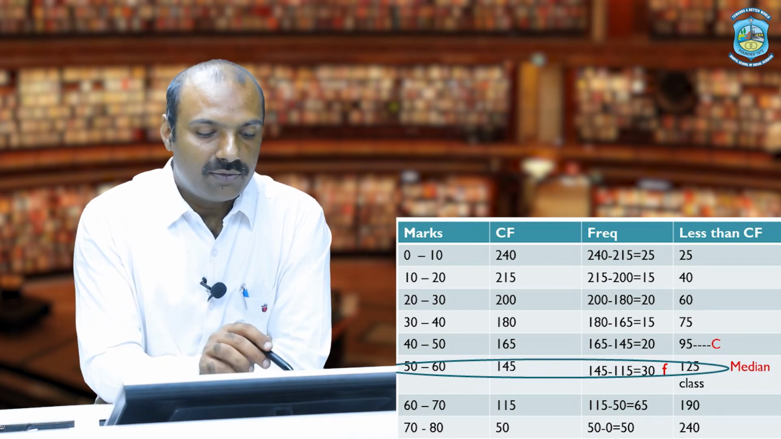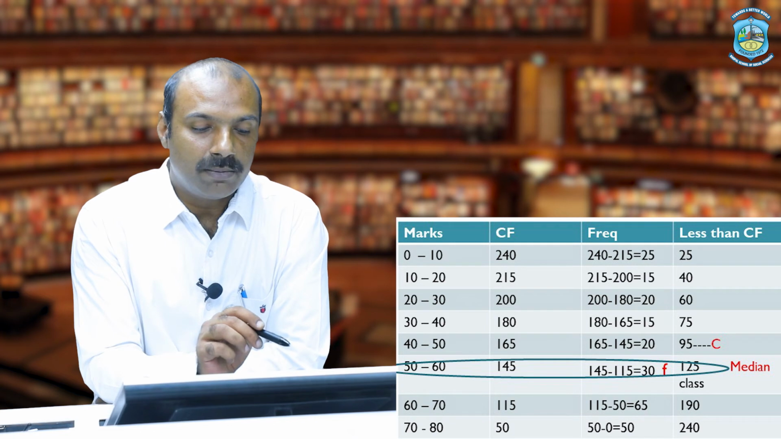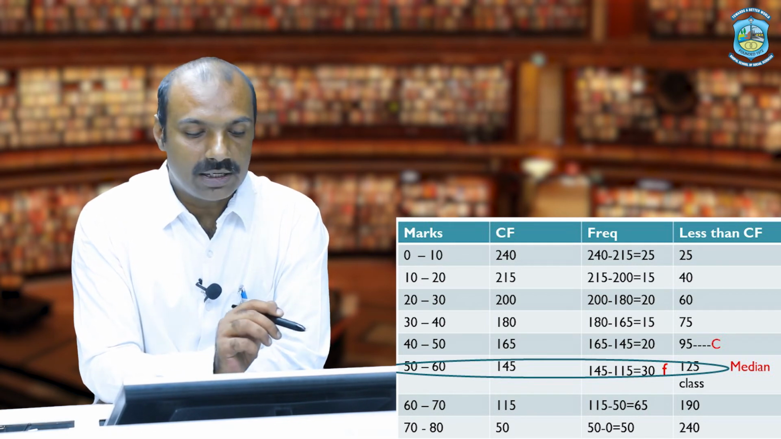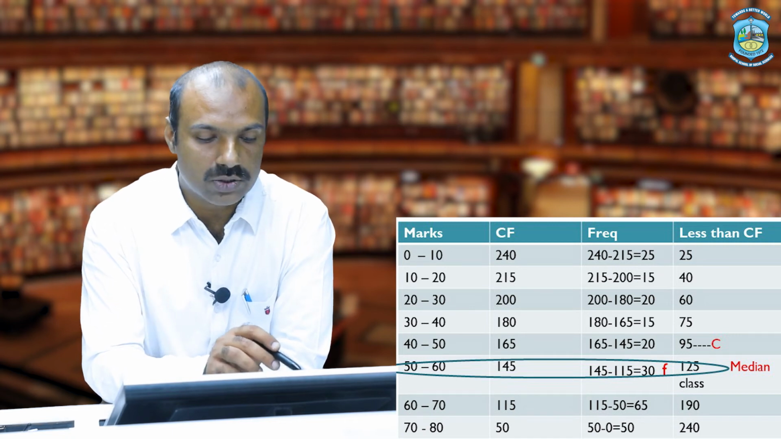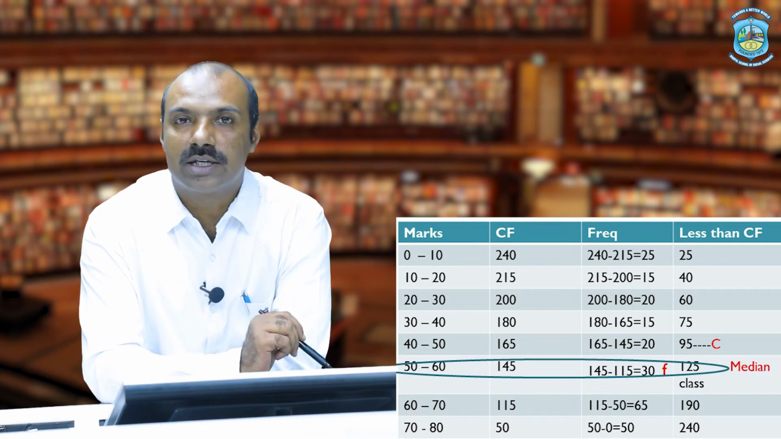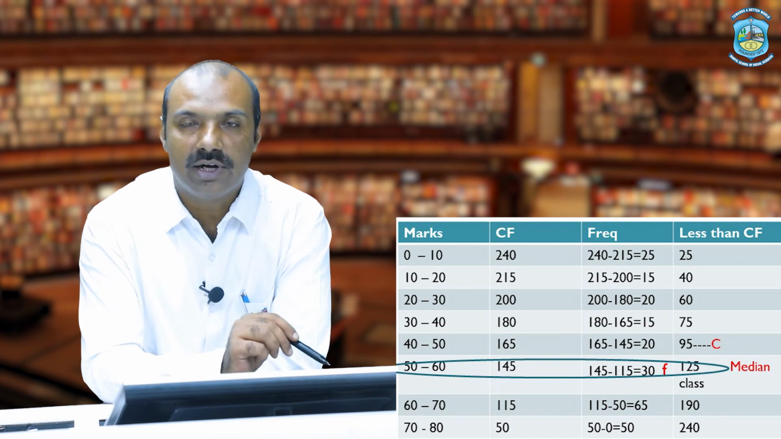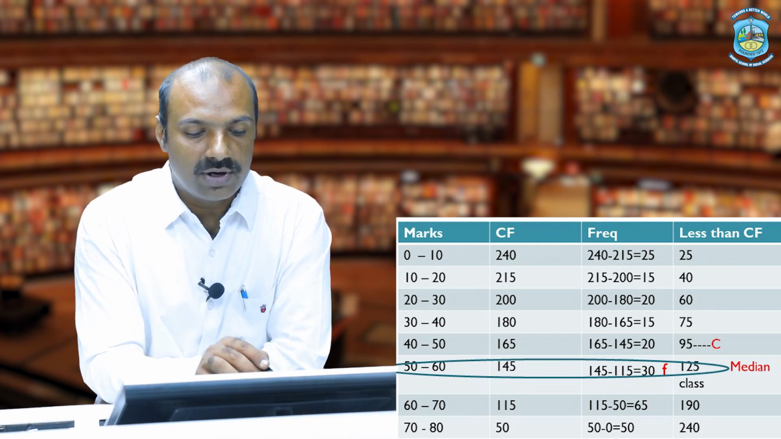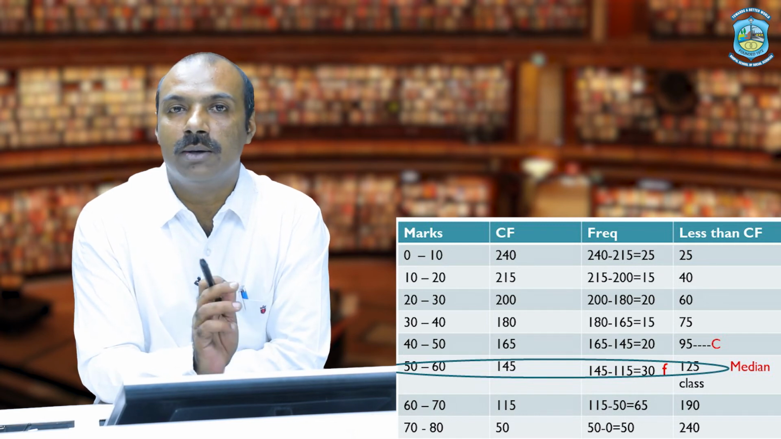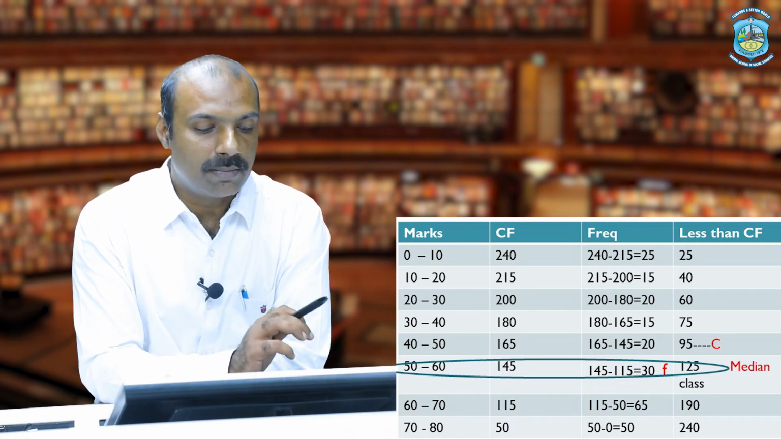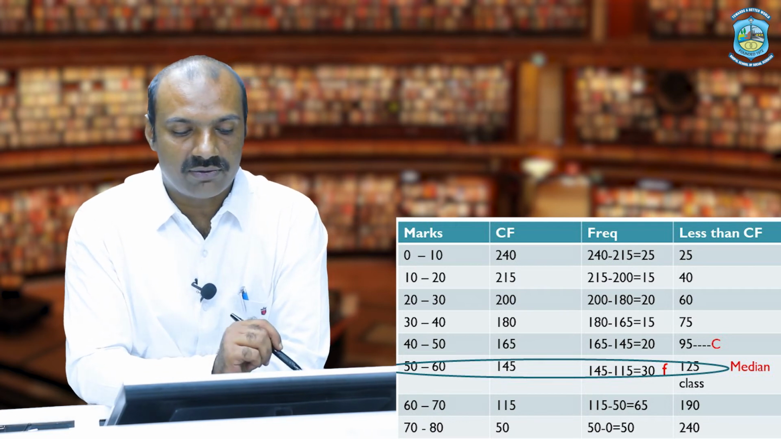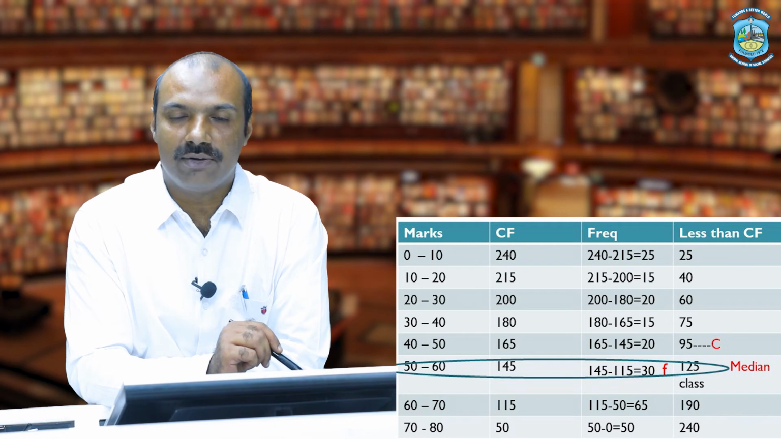Likewise, 145 is the number of students who got marks more than 50. It means it also includes students who got marks more than 60, more than 70. So we have to subtract 115 from 145 in order to get the number of students who scored marks between 50 to 60. That is why here we have subtracted 115 from 145.